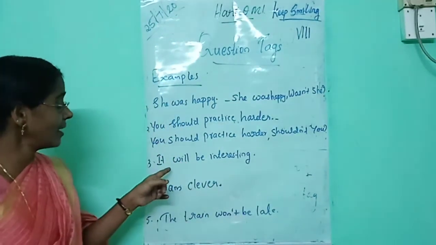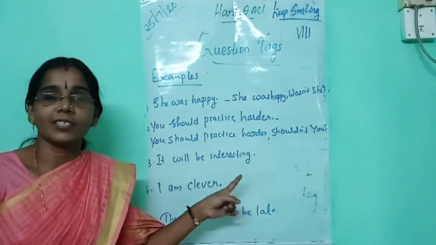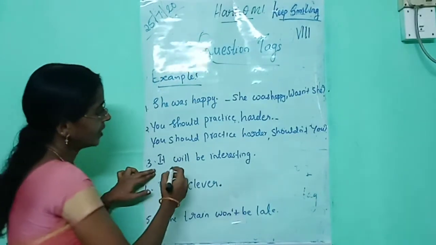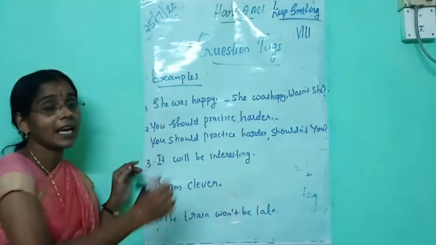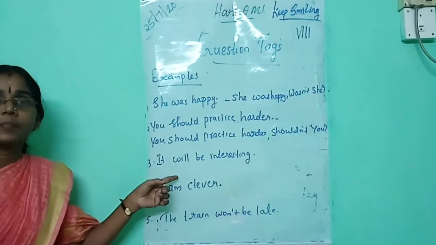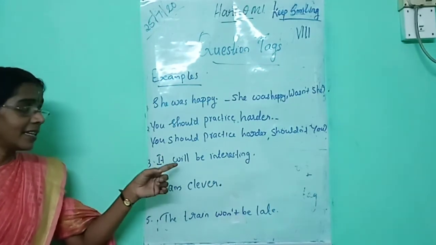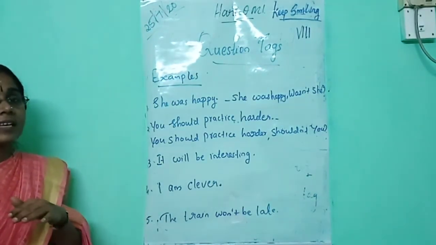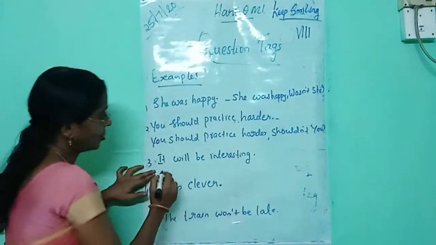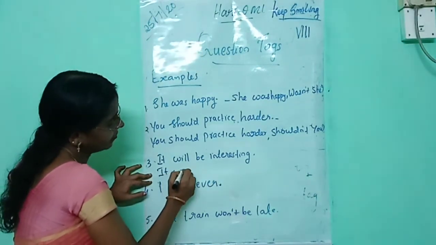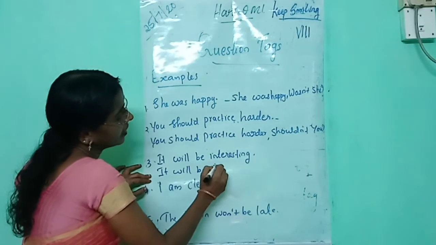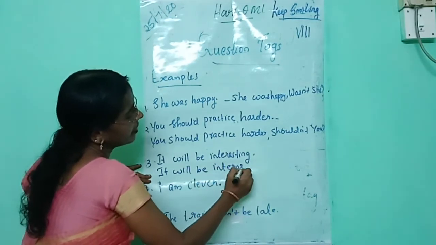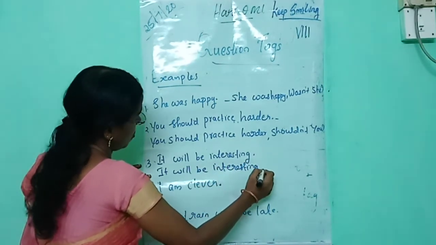Okay, the next one is: it will be interesting. Which is the helping verb in that sentence? Will is the helping verb. Then the sentence is positive. How will you write the answer? Write the negative tag. It will be interesting, comma.